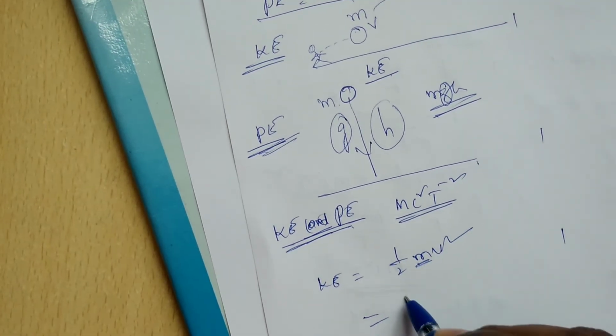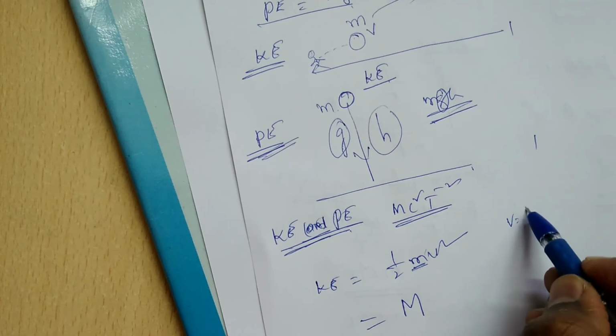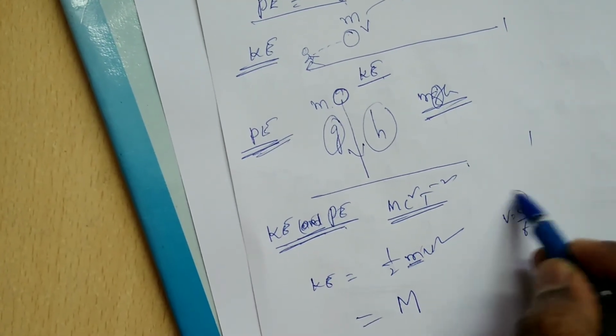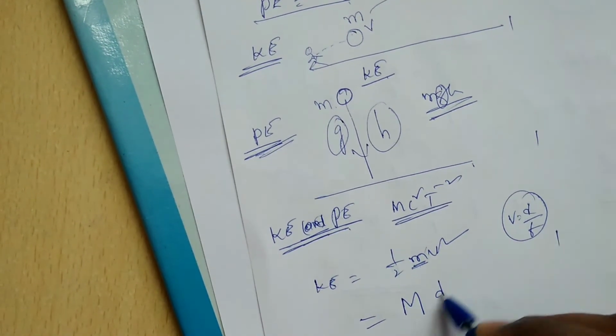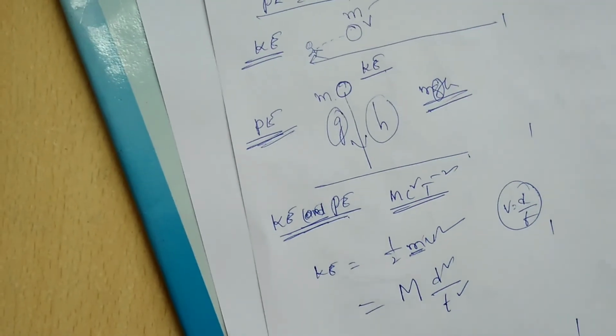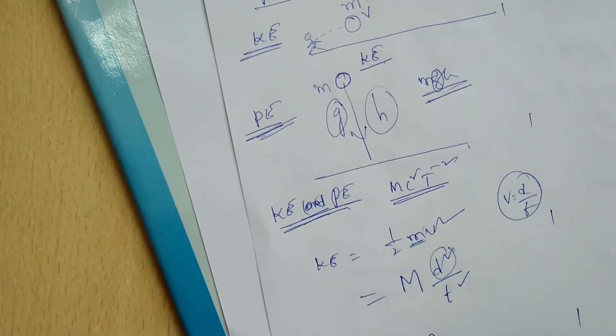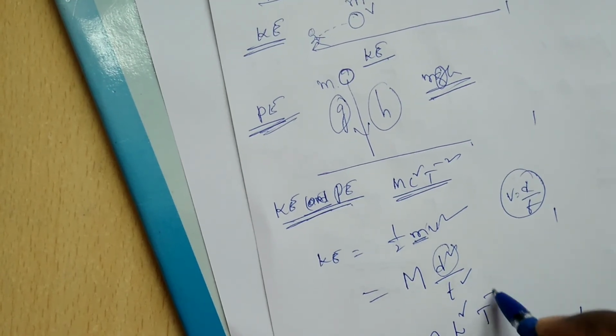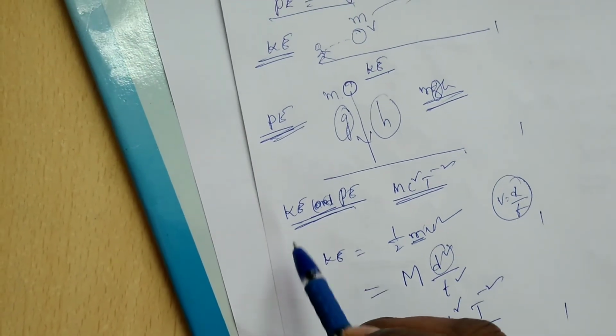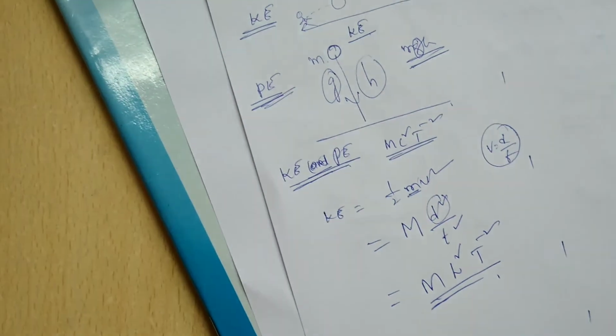Mass means dimensional formula M. V square, v equal to displacement by time, it means d square by t square. Displacement means length, L square, time means T power minus 2. It is the dimensional formula of kinetic energy and potential energy.